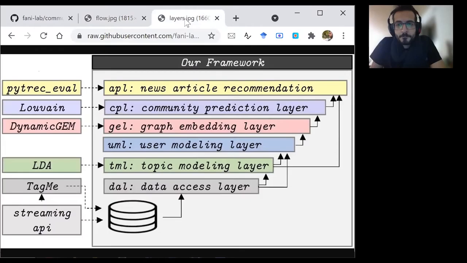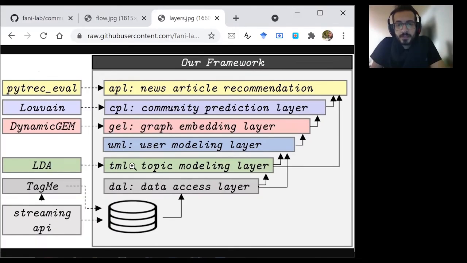And the next image is about the layers of this framework. As you can see in this figure, our framework consists of 6 layers. Data collection, data aggregation, and pre-processing are done in this layer, DAL, the data access layer. Processed data is then fed to the topic modeling layer as well as the user modeling layer.